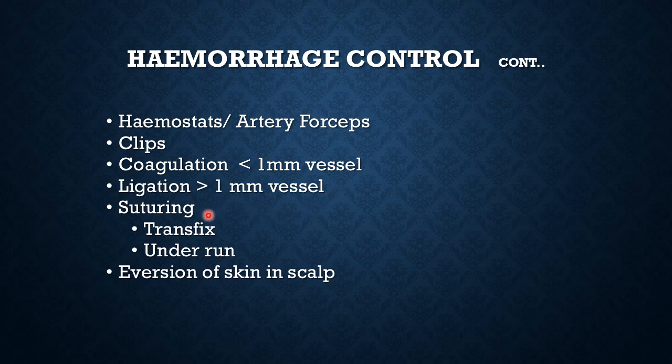Then you can use suture materials to transfix. Transfix is passing the needle through the bleeding tissue and then tying the thread around it. Or you can underrun a blood vessel, simply pass a needle under an obvious bleeding vessel, taking some tissue with it, and tie the suture around it.